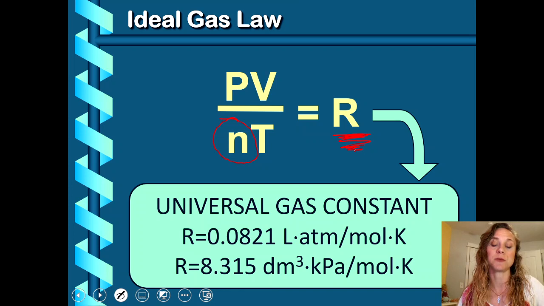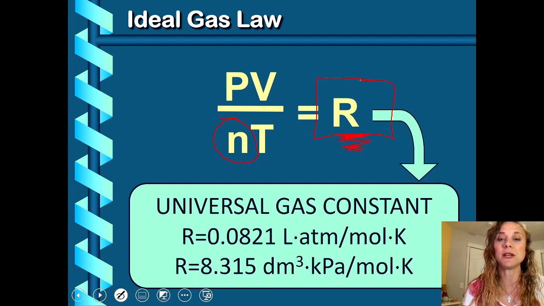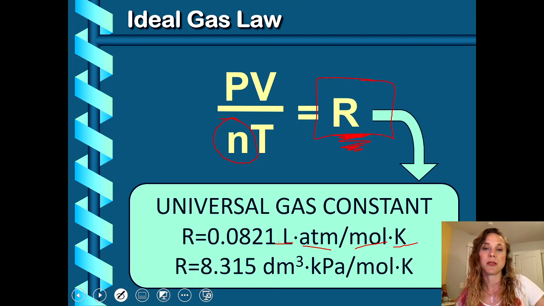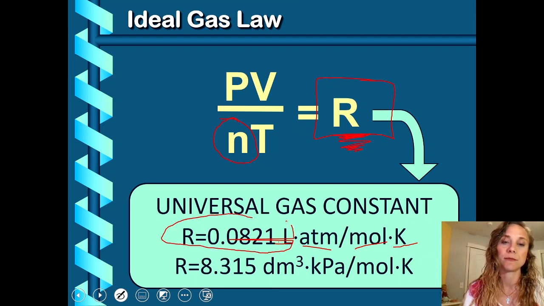The reason why is because at 1 atmosphere, if you have 1 mole at 273 Kelvin, so that's 0 Celsius, and you have, I think it's 1 liter, then you're going to get this number. And if you mess with it, it's the same. It's always going to equal the same constant, kind of like how we could put the combined gas law together, we just didn't know what the constant was. I don't know if that's making any sense to you. But if you're using liters, atmospheres, moles, and Kelvin, then it's 0.0821, as long as you know everything else.